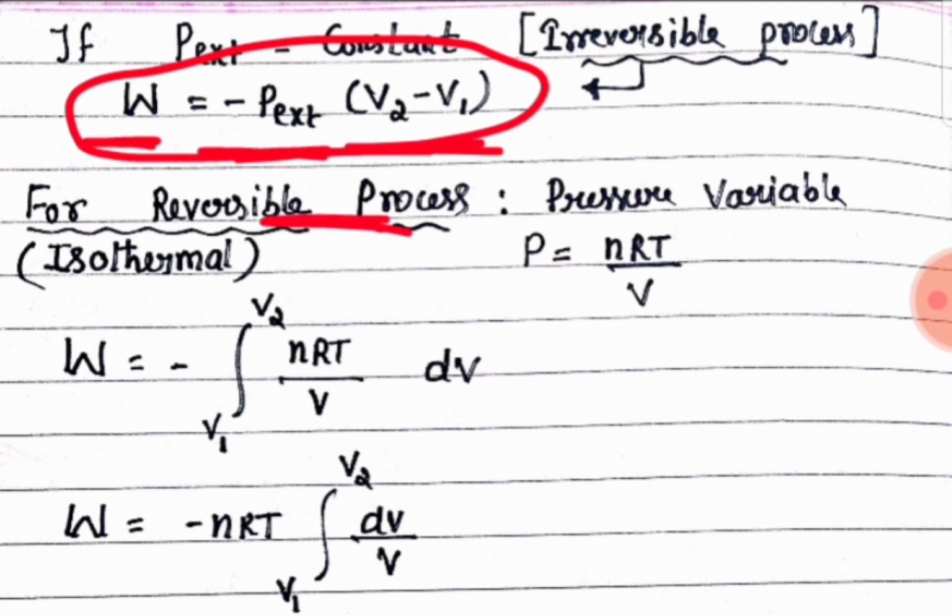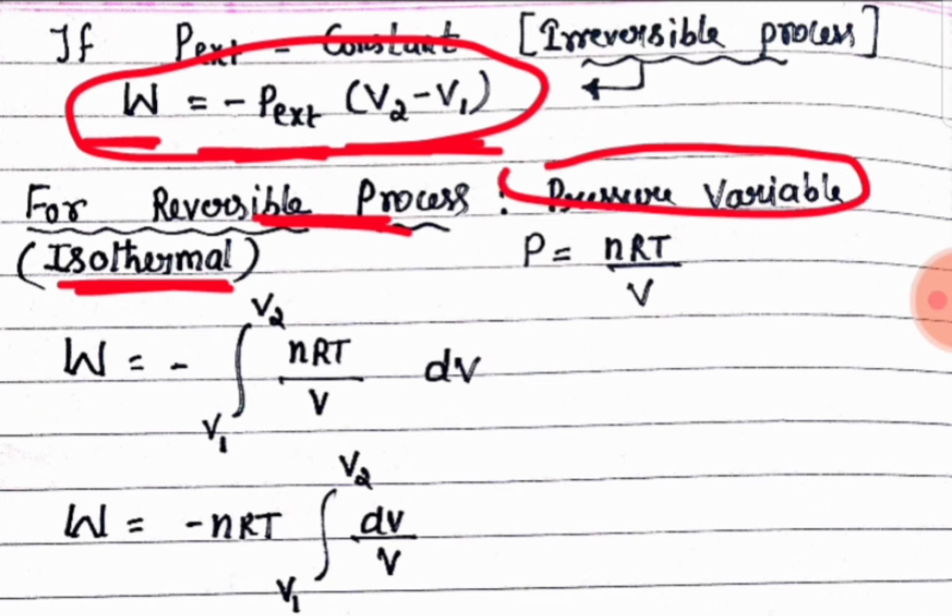And for a reversible isothermal process, pressure is variable. Pressure may increase or decrease.